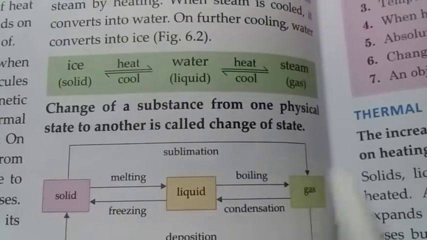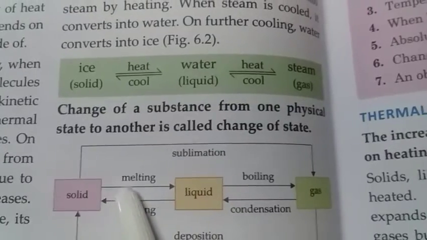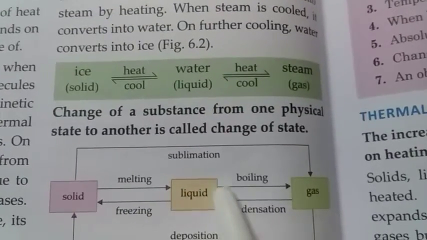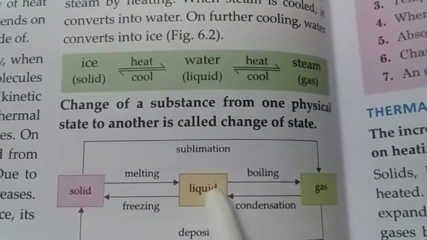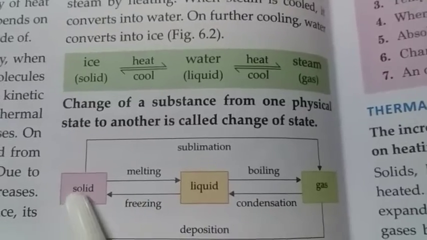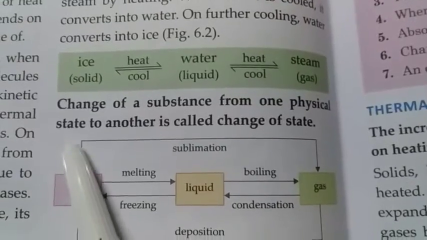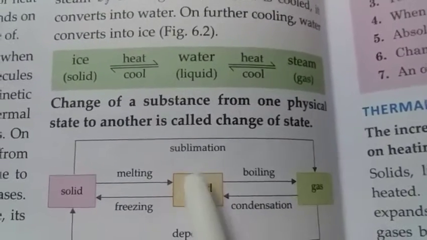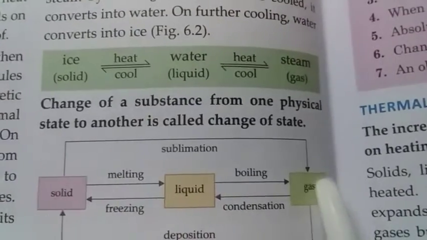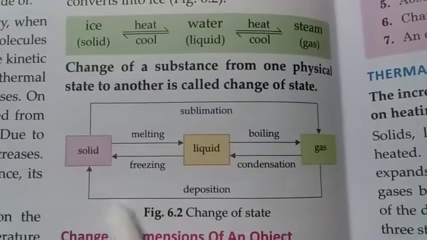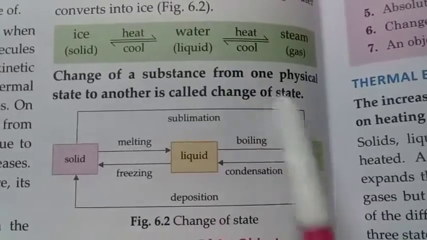Now solid, liquid and gas, these are the 3 states. Solid on melting changes into liquid, liquid on boiling changes into gas, gas on condensing changes into liquid, and liquid on freezing changes into solid. And when solid directly changes into gas without undergoing the liquid state, this is called sublimation, and when gas directly changes into solid, this is called deposition. Now this is the change of state.